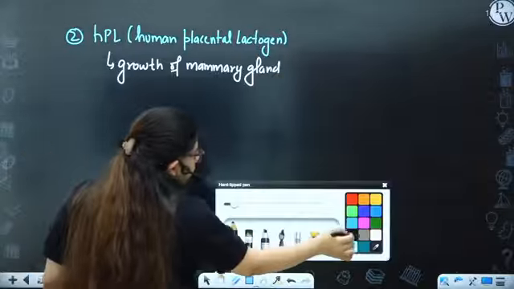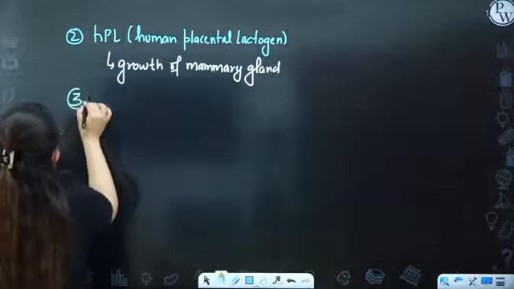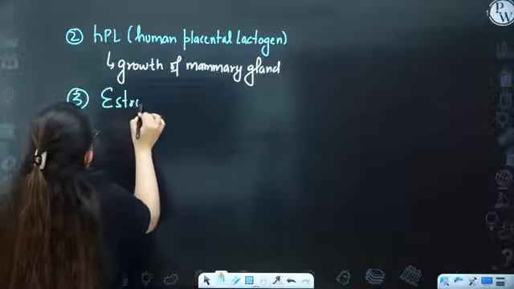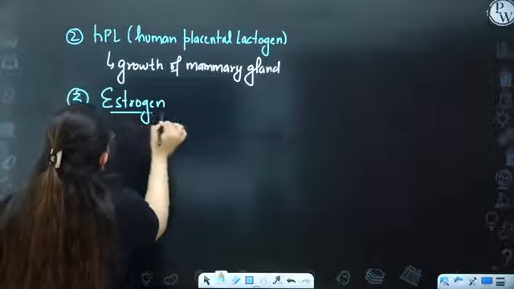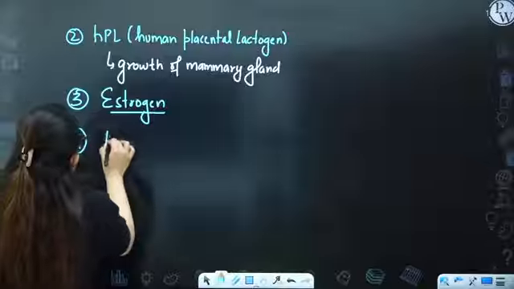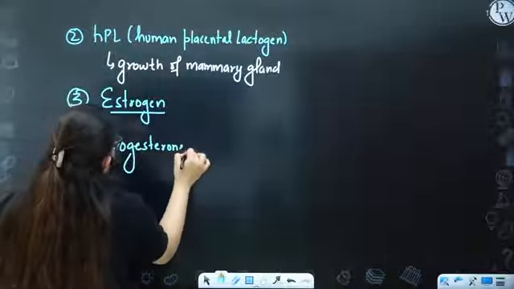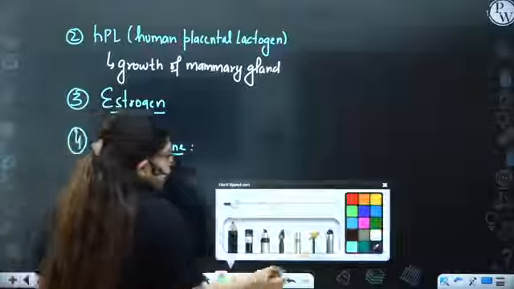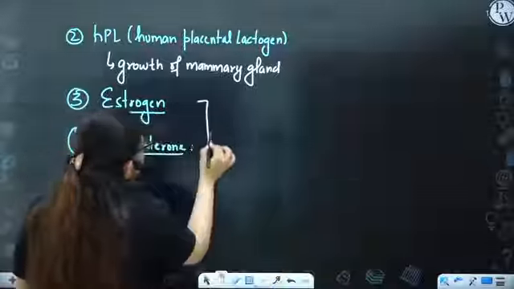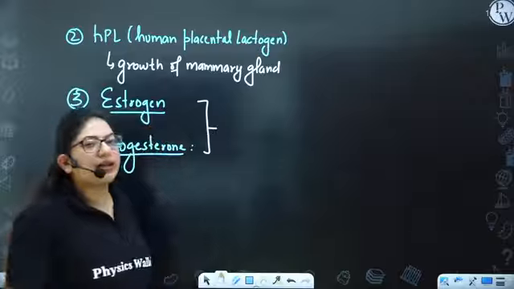Another hormone, the third one, is estrogen. Yes, this placenta also secretes estrogen and progesterone, the main pregnancy hormone. Estrogen and progesterone both help in the development of mammary glands, right?